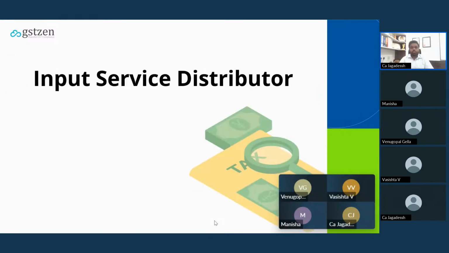So what does ISD mean, input service distributor? If you see, the name itself is self-explanatory. It means distribution of input which is in the nature of services. That means under ISD, you can only distribute the input on services. You cannot distribute input on goods or capital goods. So it is clear that you can only distribute the input on services.